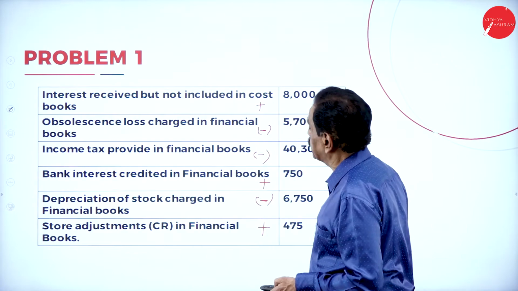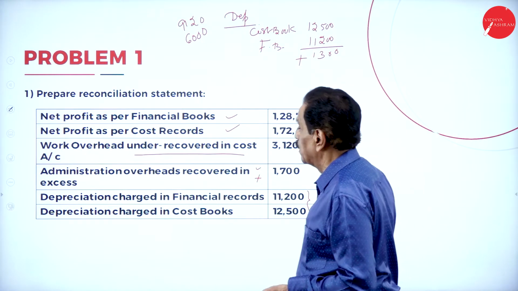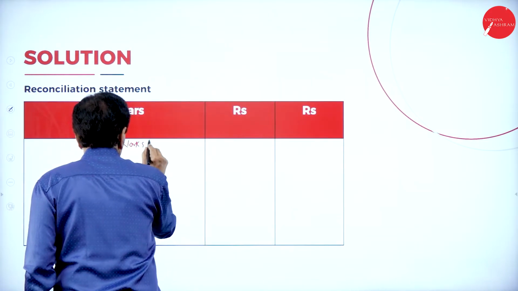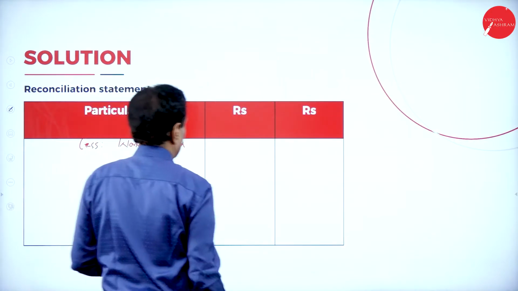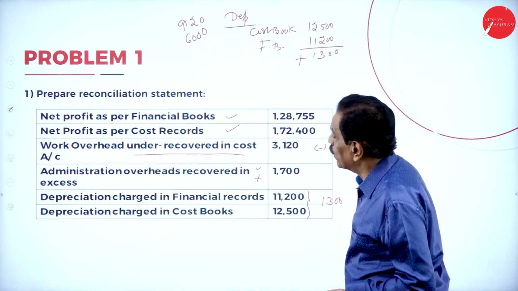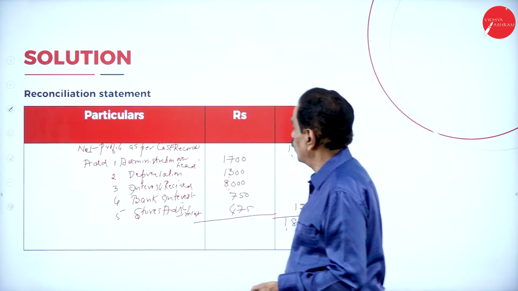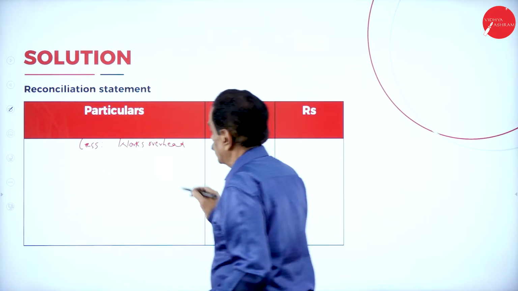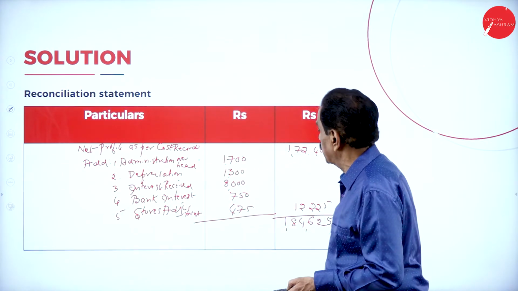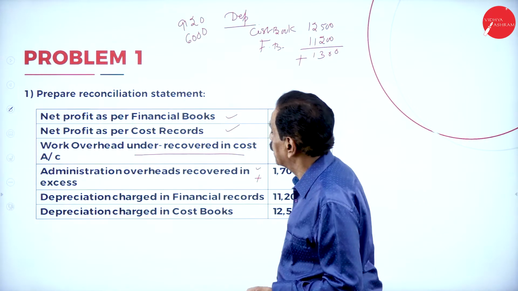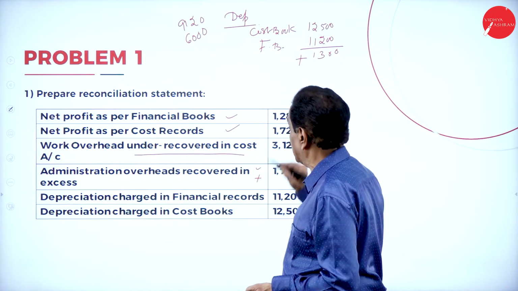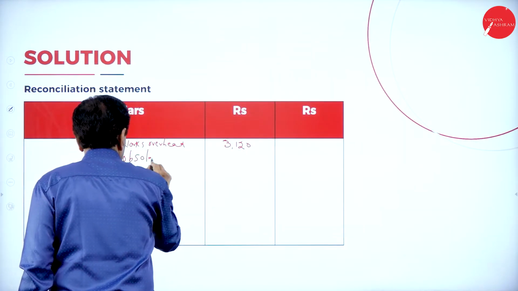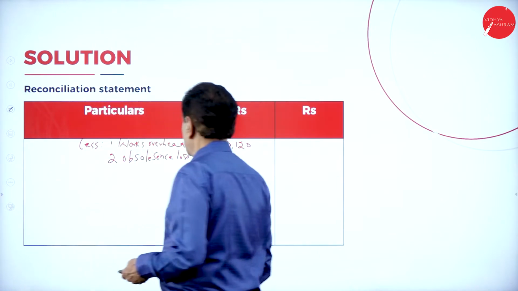You go one by one. So what is the first one? Works overhead. What's the works overhead here? 3,120. Next, obsolescence loss.